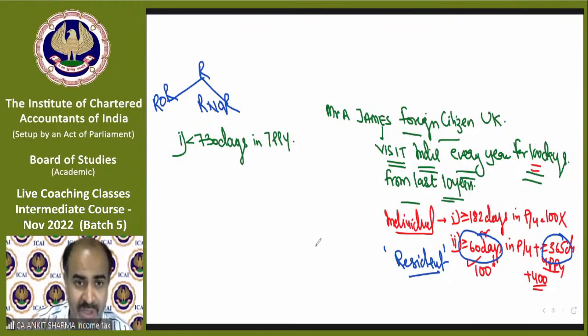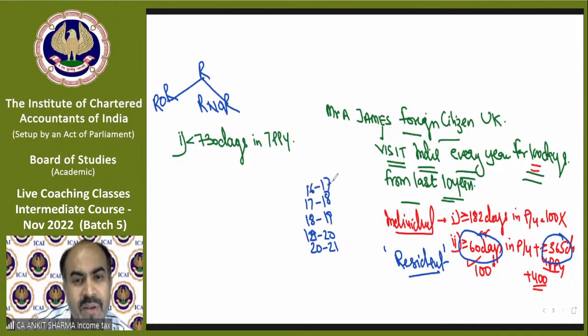Our previous year is 21-22. That does not have any sense to consider over here. We will take it from the preceding previous years, like 20-21, 19-20, 18-19, 17-18, 16-17, 15-16, and 14-15. So we are talking about these 7 preceding years, because previous year 21-22 will not be considered for the purpose of resident or not ordinary resident. We just need to consider the preceding previous years.